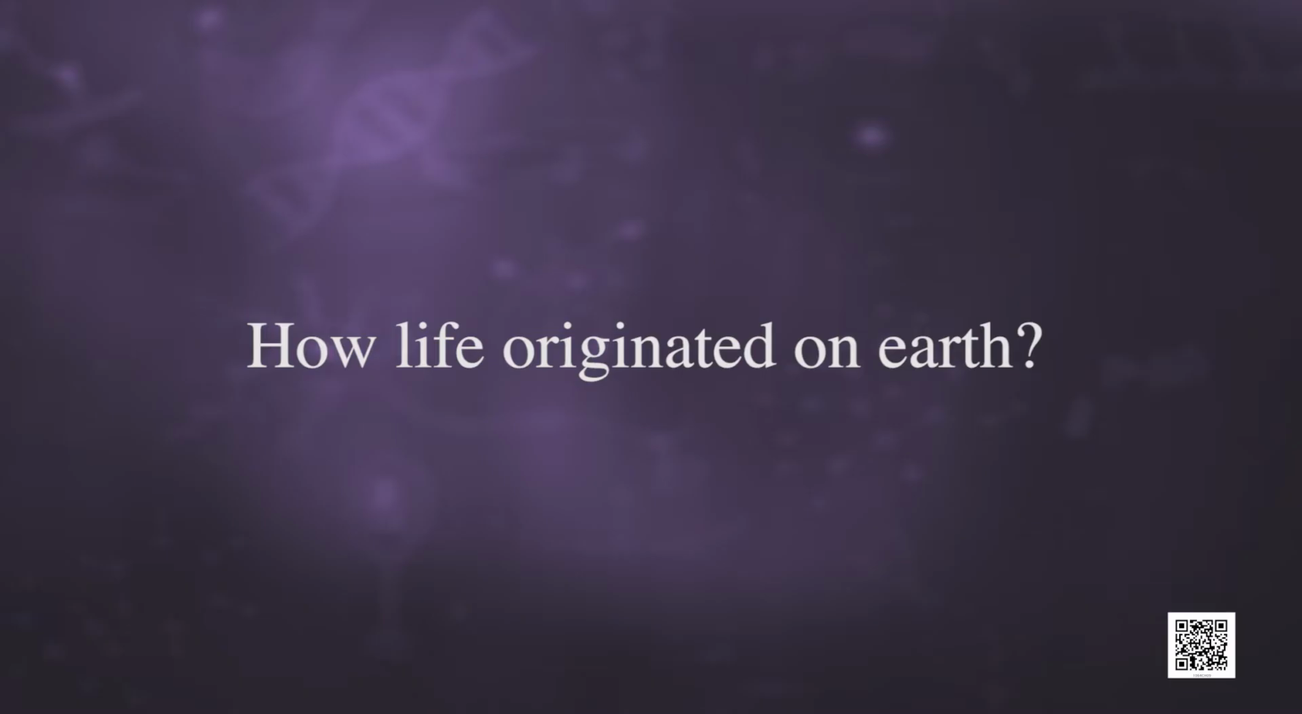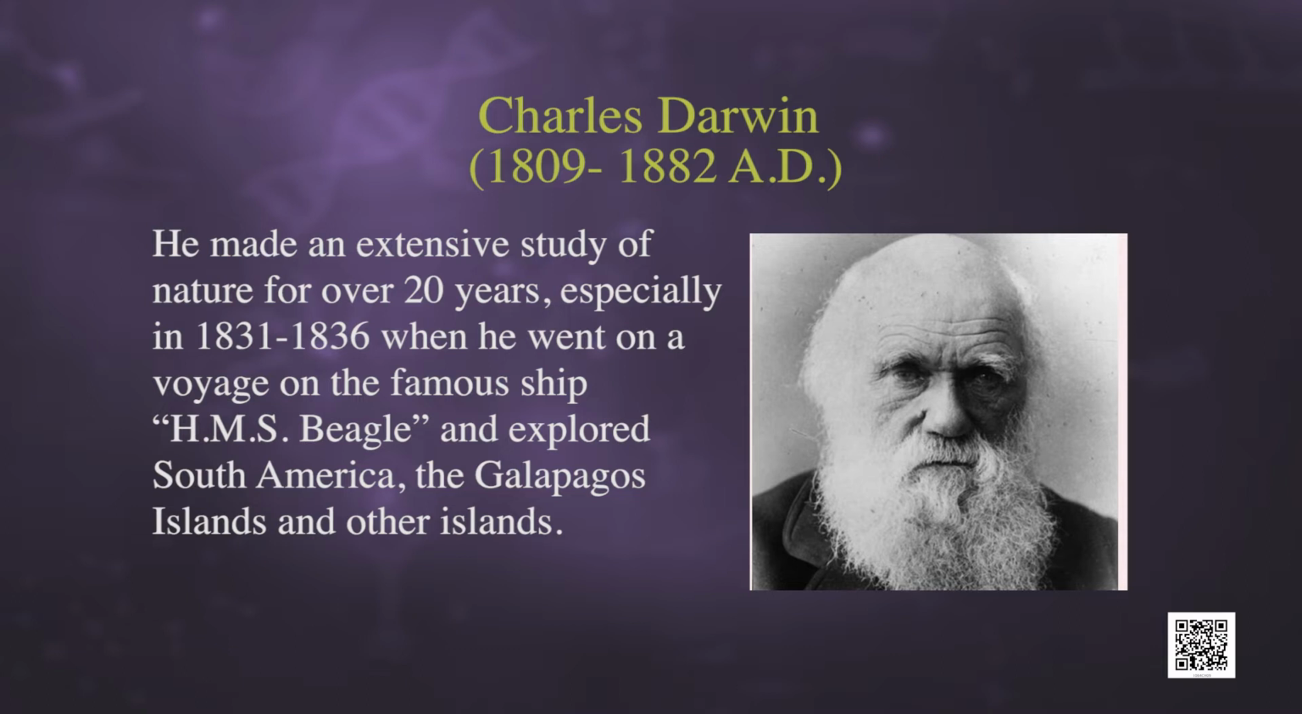Now, the first question which comes to our mind is how life originated on earth. Many scientists put forth their thoughts and theories. Charles Darwin, an English naturalist, was the most dominant figure among the biologists of the 19th century.